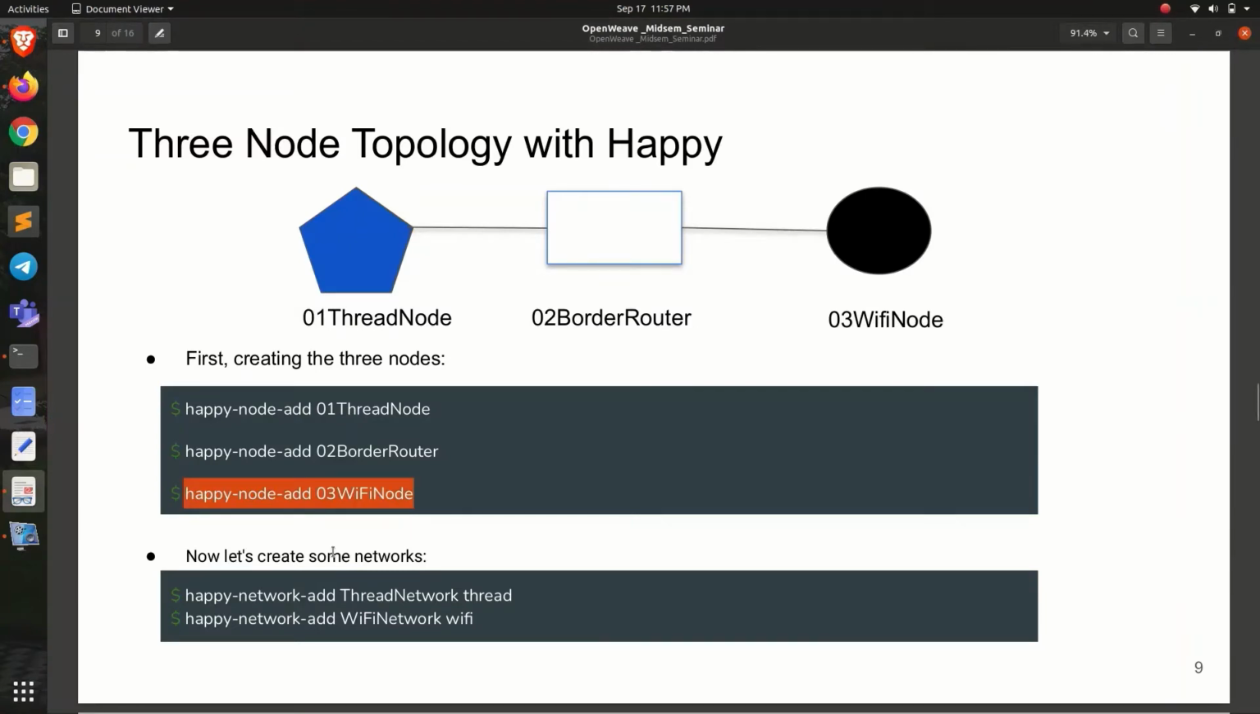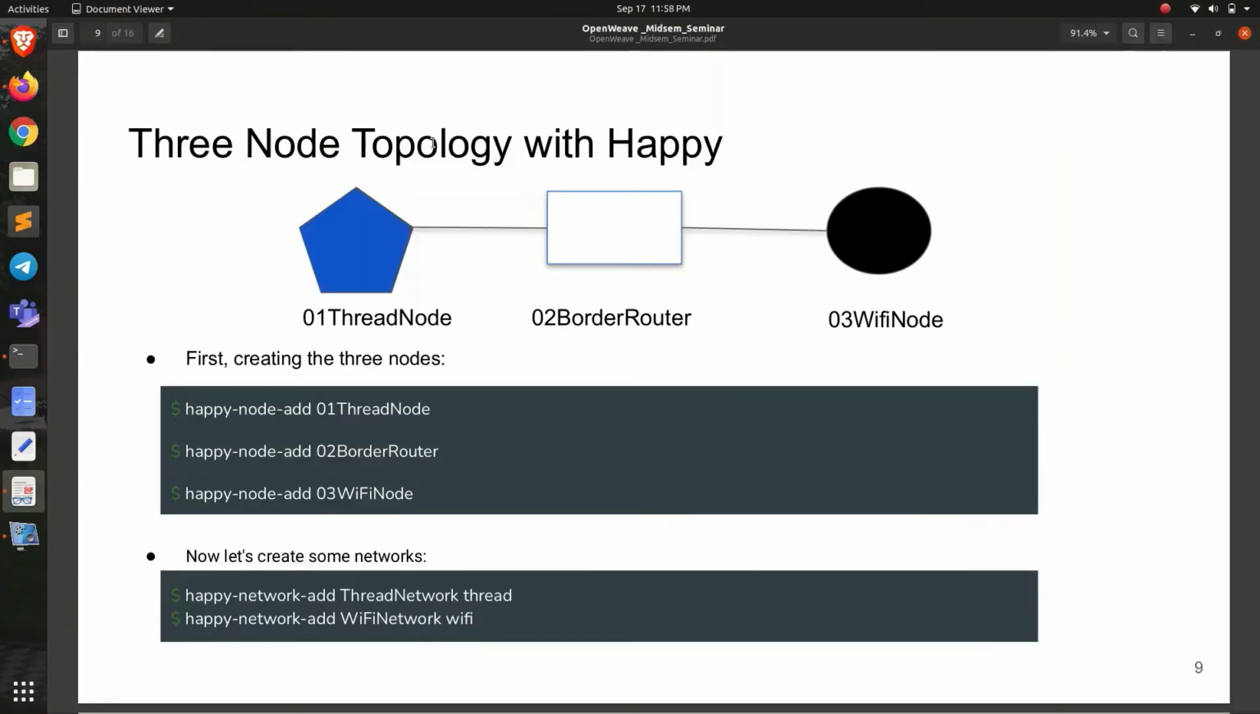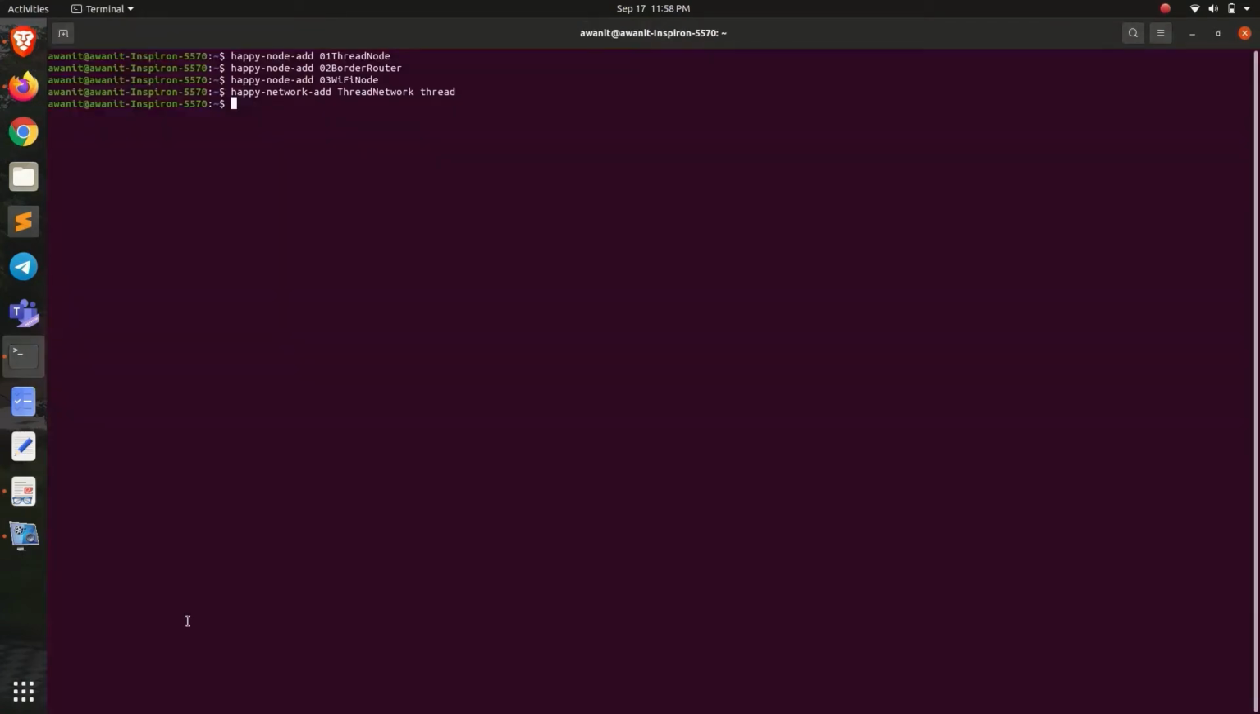Now let's create some networks, the Thread network and the Wi-Fi network. For that the command is happy-network-add thread-network thread. This command helps to add a network. This is the network name, the Thread network, and this is the type of the network, that's thread. Similarly for Wi-Fi we have happy-network-add wifi-network, that's the name of the network, and the network type wifi.